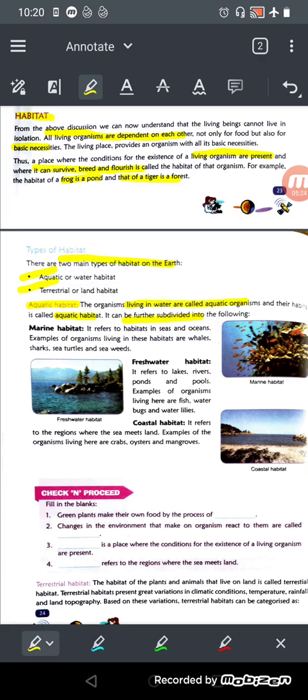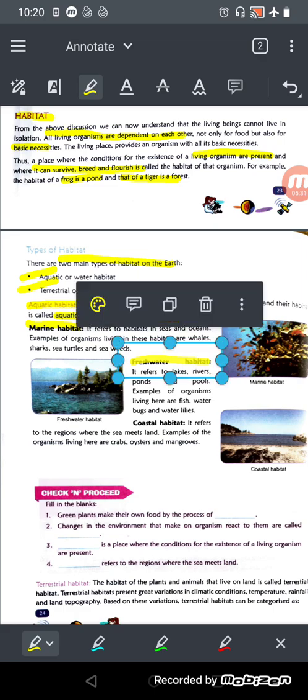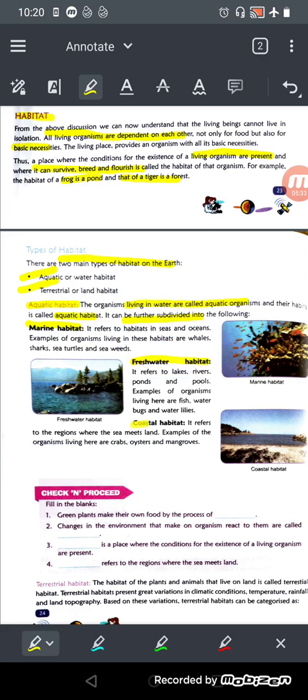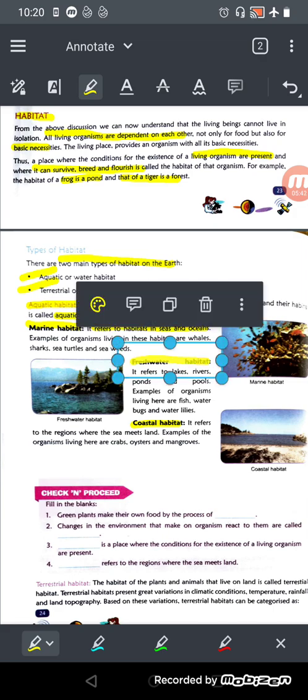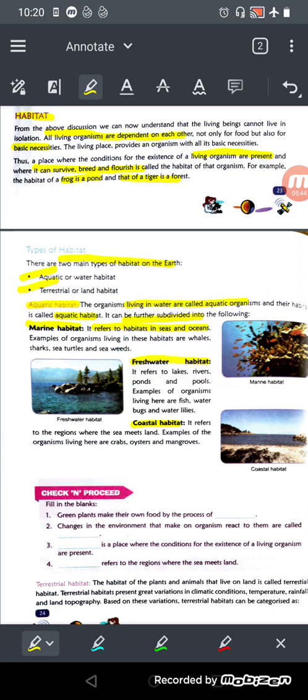What are the following? Marine habitat means the sea and ocean habitat, freshwater habitat means ponds, lakes and so on, and coastal habitat means the habitat near the sea. Marine habitat refers to the habitat of the sea and ocean.